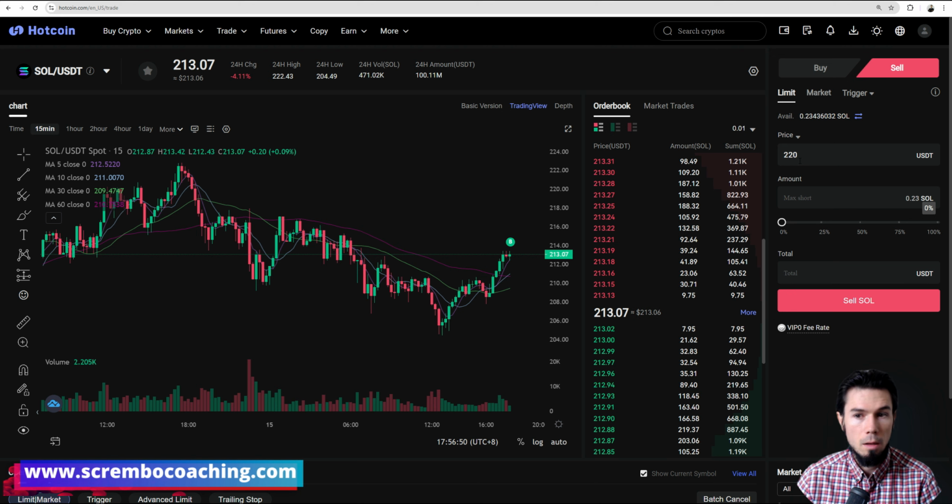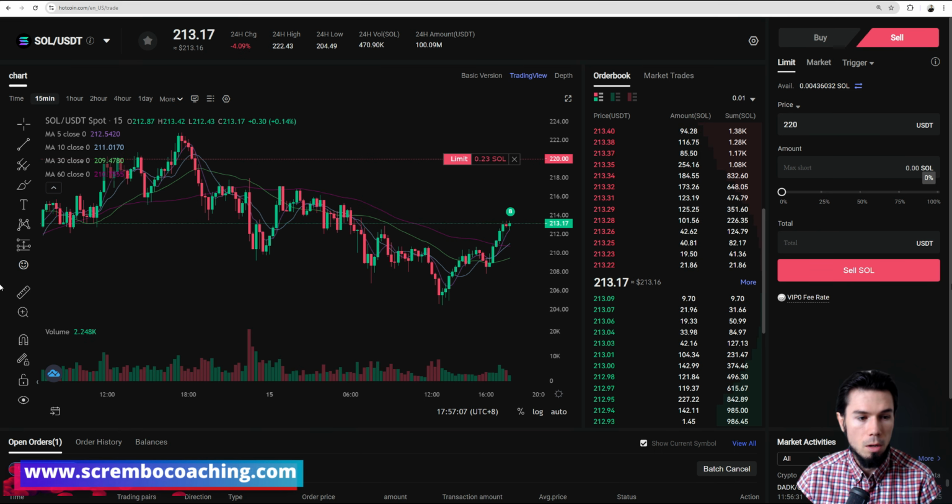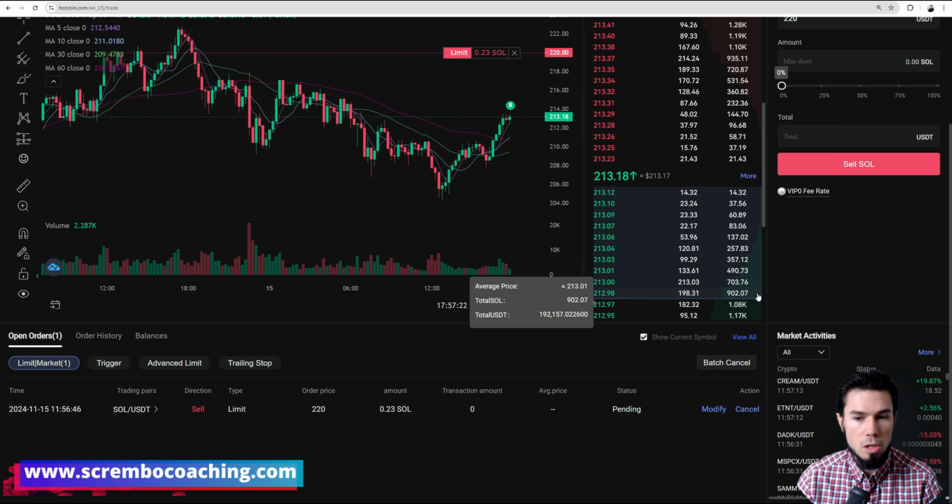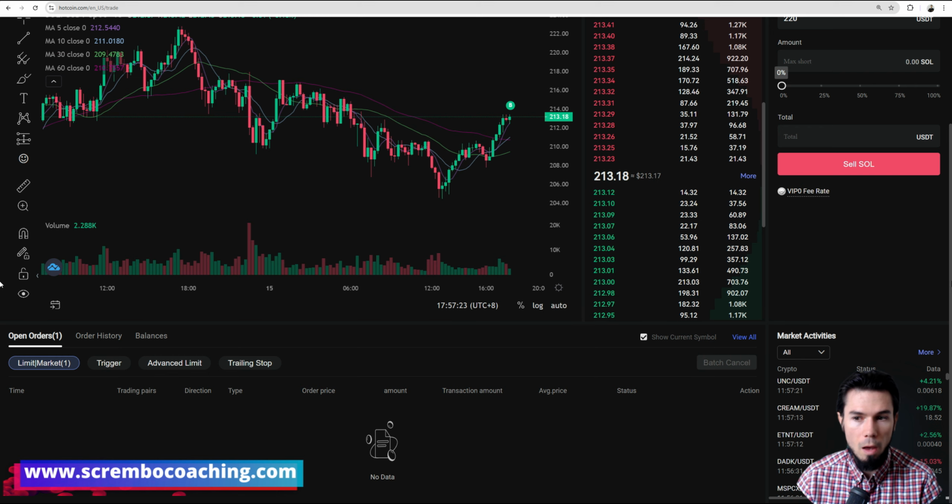So we have made a limit order that will appear basically on our page. It's updating right now. 220, there you go. 0.23 Solanas. We're going to sell our quantity nicely. It appears under the open orders right here. It's waiting to be completed. As soon as the market goes there, it's automatically going to be sold and we're going to have our profits. Very nice. You can modify, you can cancel, just like I shared with you when you buy things. This is how it works.